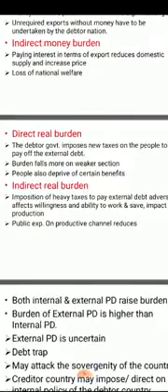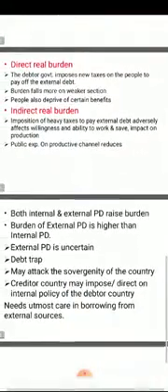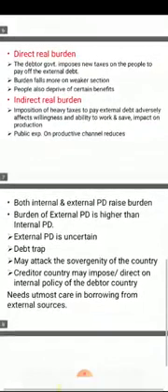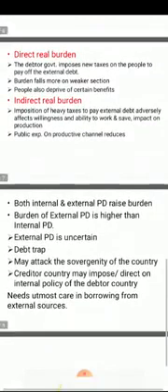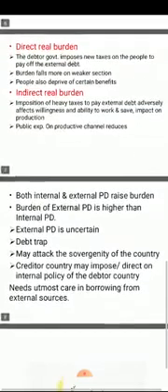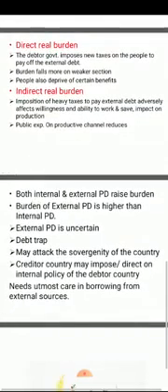So from this, we come to the conclusion that both internal and external public debt raise burden. Internal public debt has no direct money burden, but it has indirect money burden and direct and indirect real burden. External public debt has all types of burden: direct money burden, direct real burden, indirect money burden, and indirect real burden.